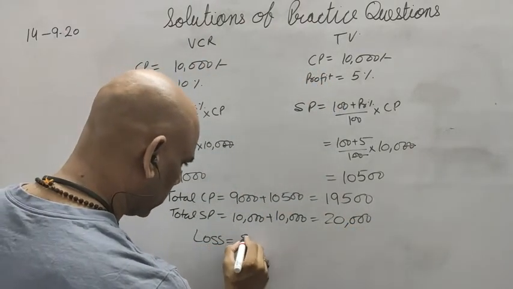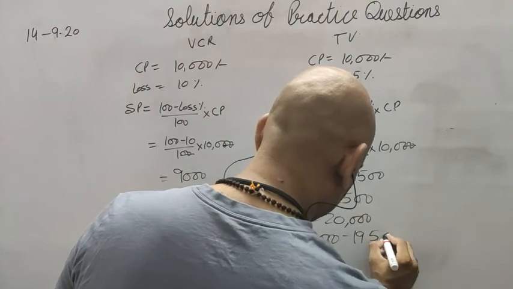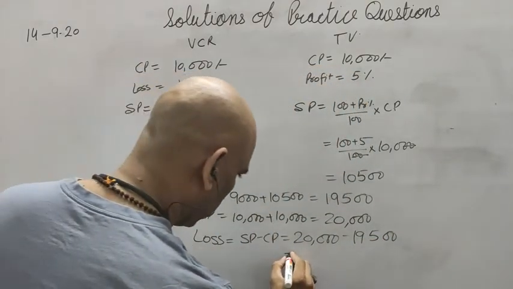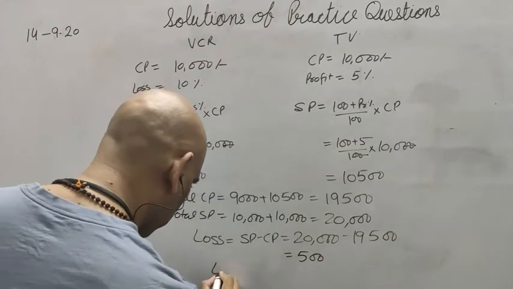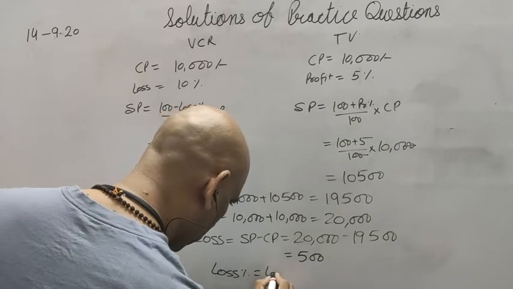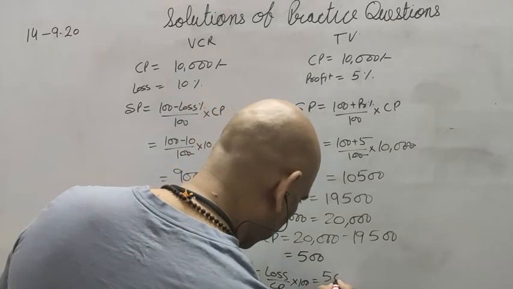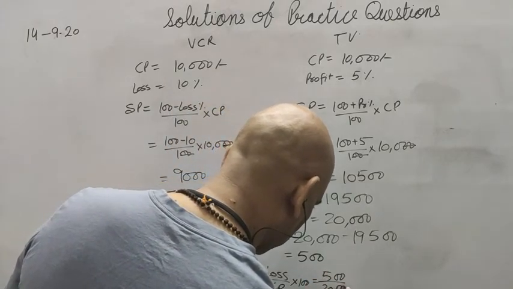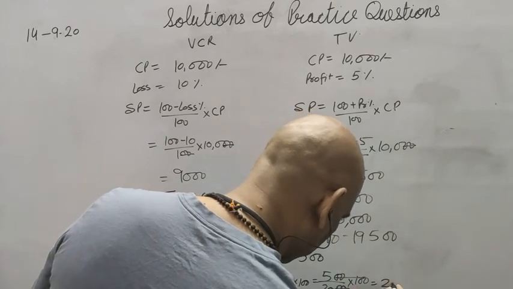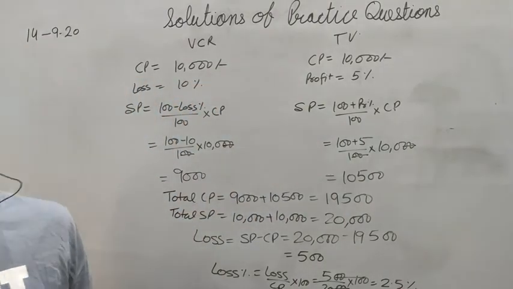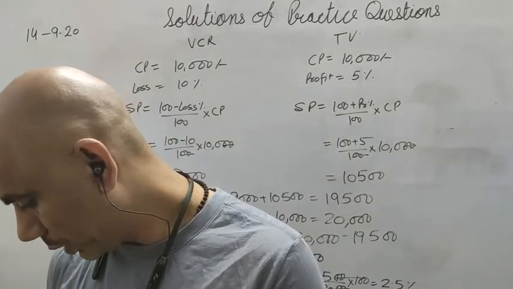Loss is equal to SP minus CP. 20,000 minus 19,500, so I got a loss of 500 rupees, and in the end loss percent is equal to loss upon CP into 100. 500 rupees loss over 20,000 into 100. The 4 zeros are cancelled and I got 2.5%. So these were the solutions of today's 7 practice questions.